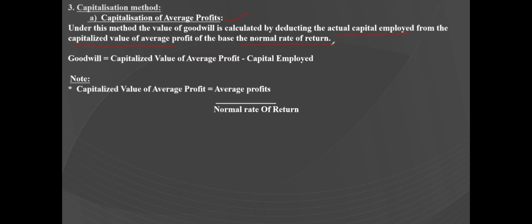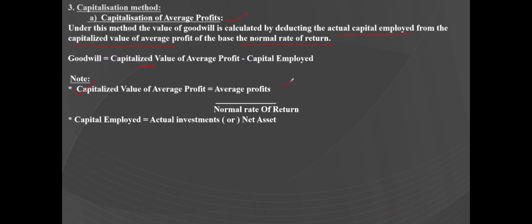Now kindly note here the capitalized value of average profit. How to calculate the capitalized value of average profit? That is equal to average profits divided by the normal rate of returns. And the capital employed, how to calculate capital employed here?